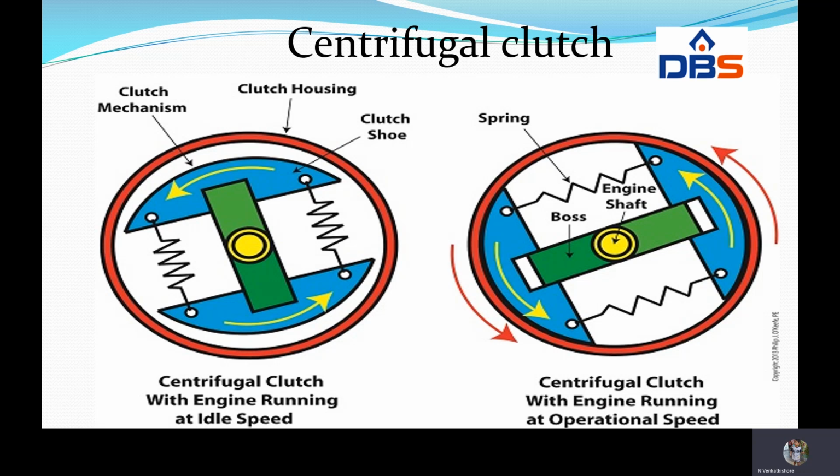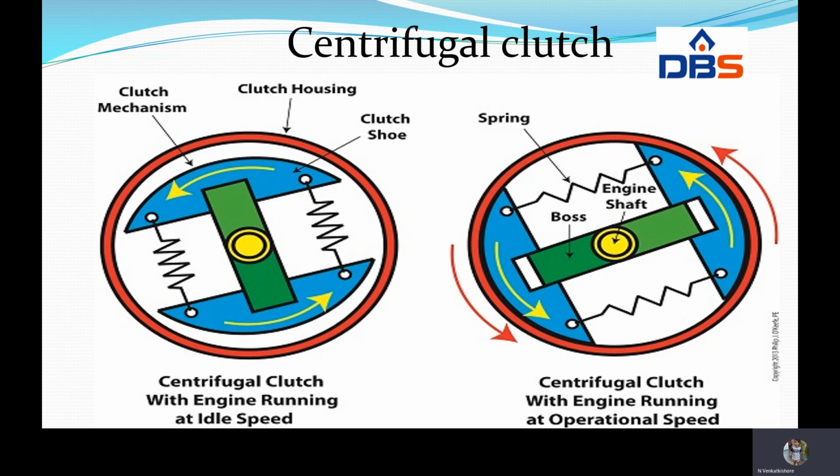The clutch shoes are shown in blue color, and in between these two shoes we have a spring. This spring connects the two clutch shoes. So when the clutch engages, these clutch shoes operate in this direction. So it consists of a number of shoes.